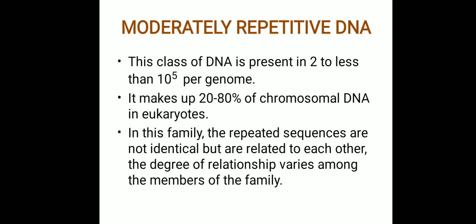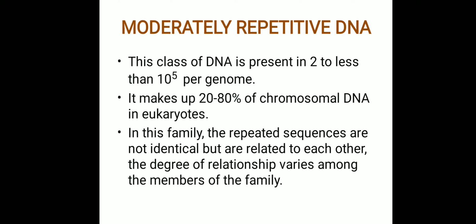I am sorry, I missed the word copies there. So moderately repetitive DNA sequences are present as 2 copies or fewer than 10 power 5 copies per genome. It makes up approximately 20 to 80% of the chromosomal DNA in eukaryotes.